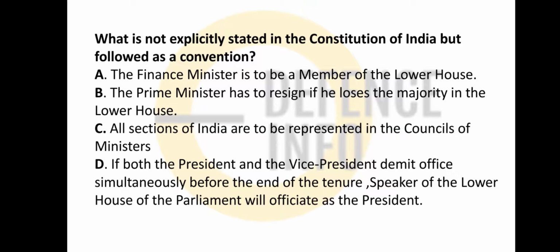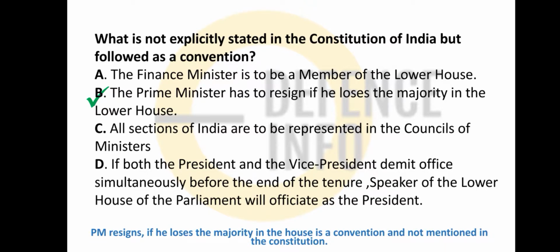This is totally wrong, friends. But it is written that it is followed. So if the Prime Minister resigns, he will be losing his majority in the house, and he has to resign, so it is followed. We cannot follow that if both demit office, the Speaker will do this. So we don't follow what is written here. So option B is the correct one.